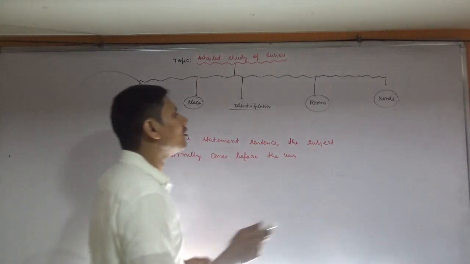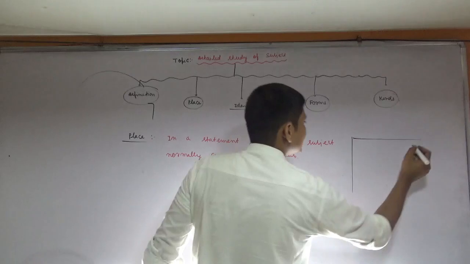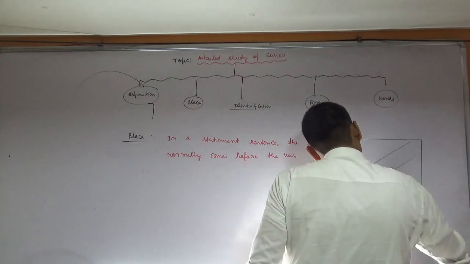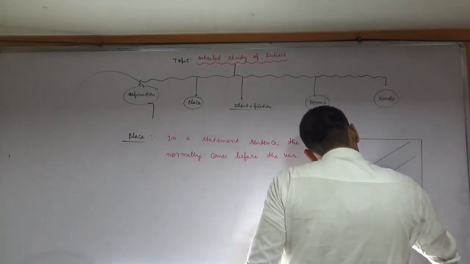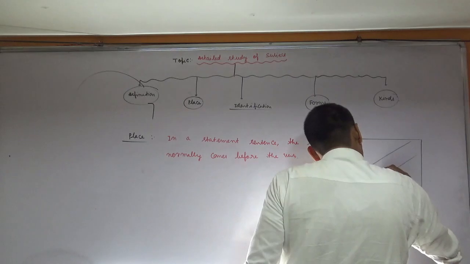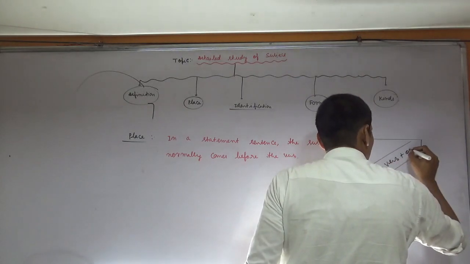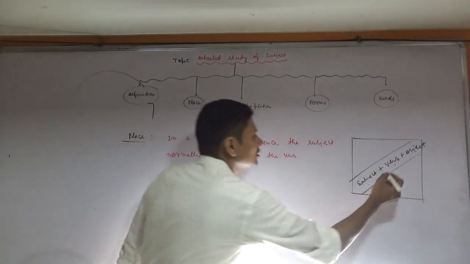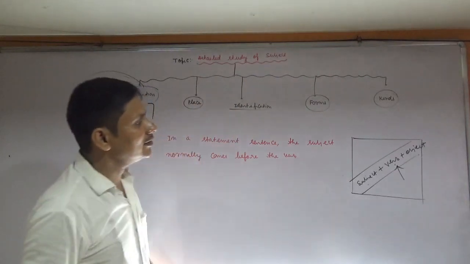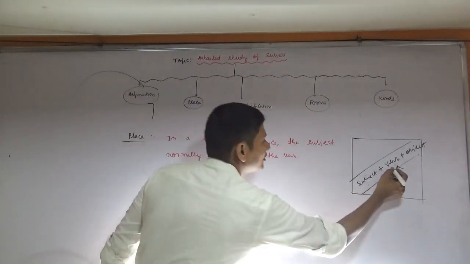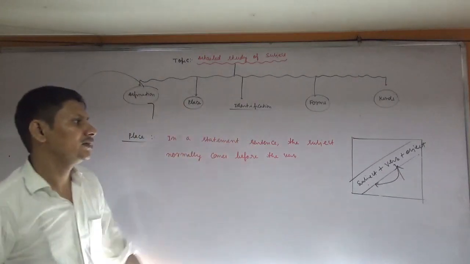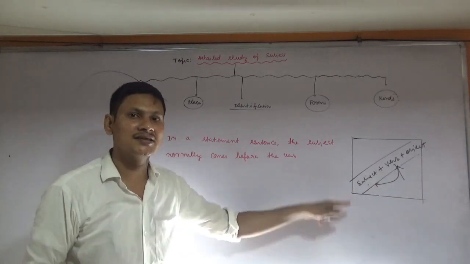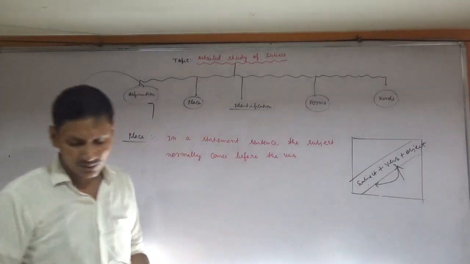In a statement sentence, what is the structure of a statement sentence? The structure of a statement sentence is like that: subject, verb and object. So this is the position of verb. And in a statement sentence, subject always comes before the verb. What is the position of subject in a statement sentence? The position of subject in a statement sentence is just before the verb.